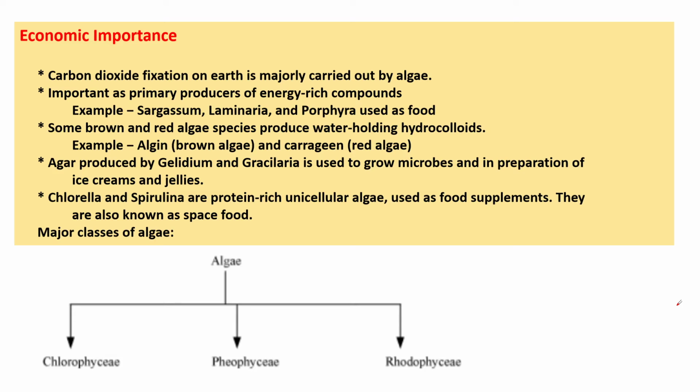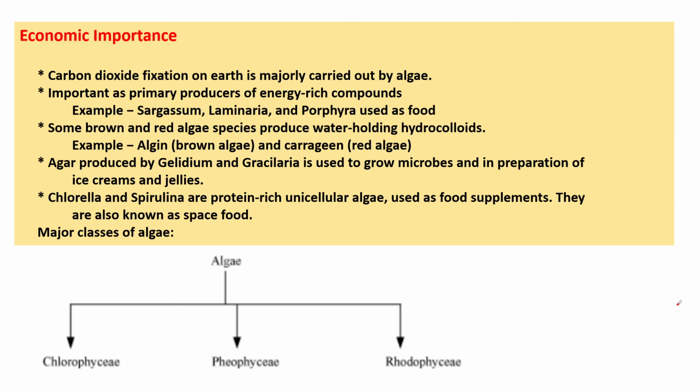This Porphyra is a red algae which has the pigment chlorophyll A and D. Phycoerythrin is the pigment present in it. Here the food is stored in the form of Floridean starch, and the cell wall contains cellulose. Pectic material is present in the cell wall, and the distribution is mostly warm sea water, with a few in fresh water. Porphyra is always multicellular.